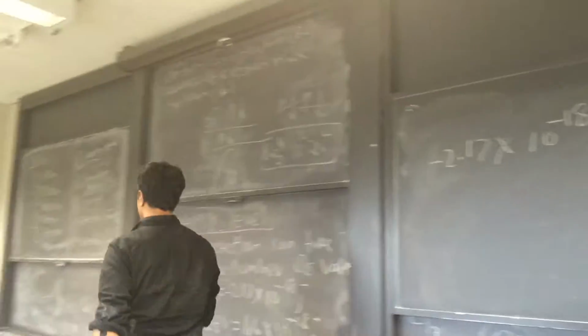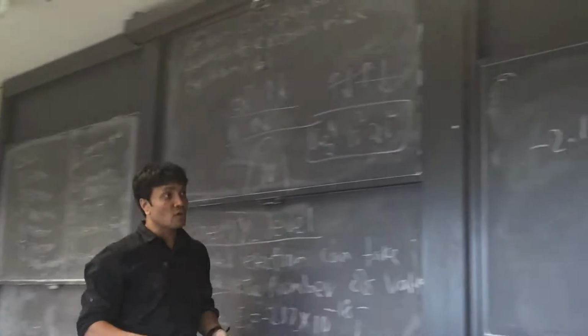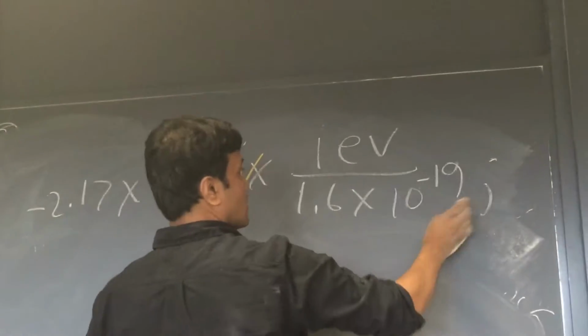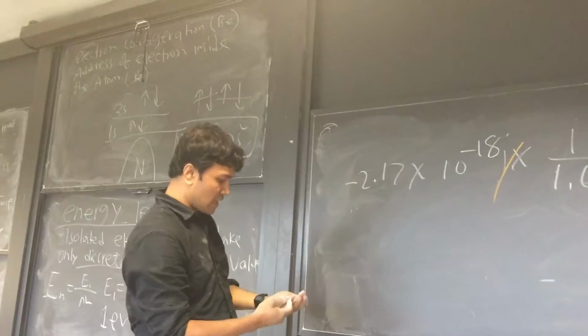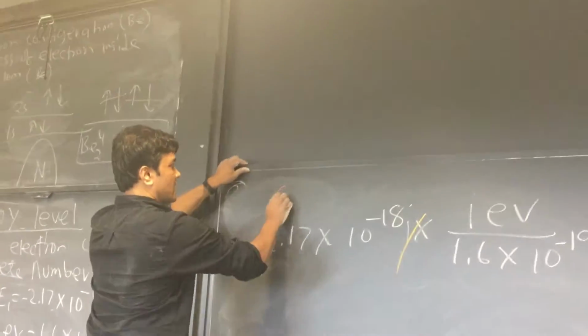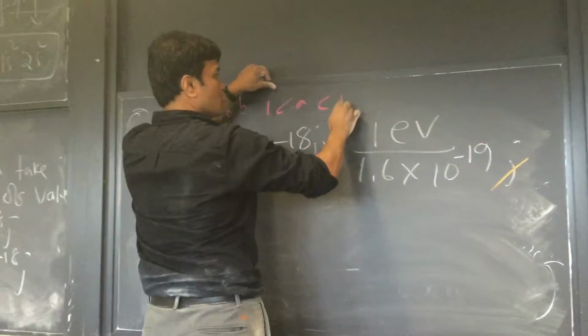So what are we going to do? We cancel joule. Now, if you remember the scientific notation, which is A times 10 raised to B, A is between 1 and 10.